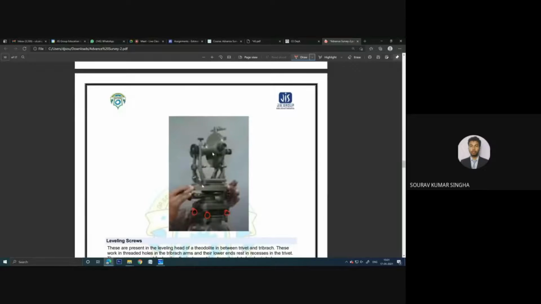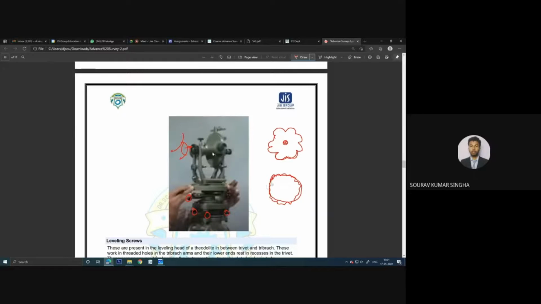The clamp screws are the ones at the back of the hand, and the shape of the screw is something like this. We have this kind of shape. And there is a smooth surface, almost smooth, that is the tangent screw. There is a reason why they made the screws this way. When you are watching this telescope, it is not possible to look every time at which screw I am touching.